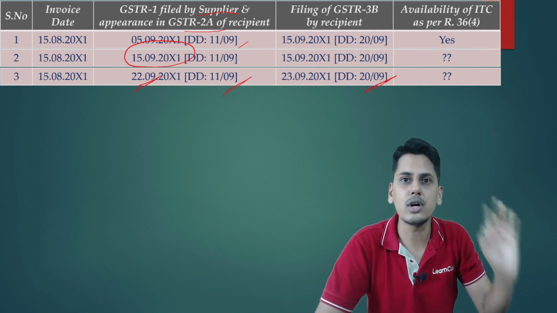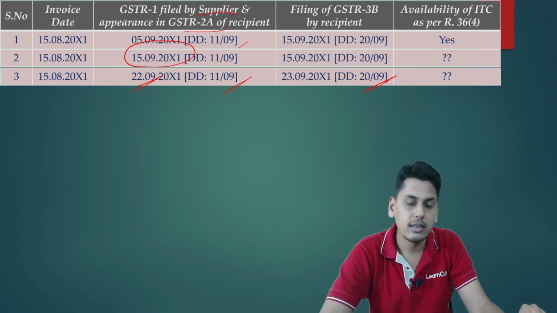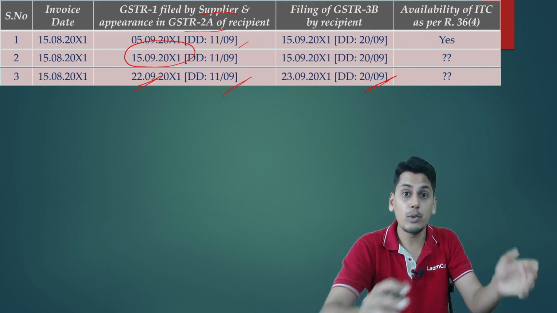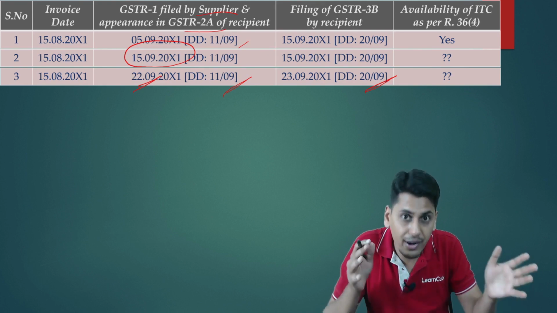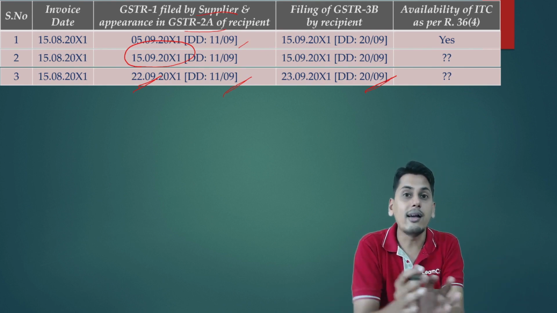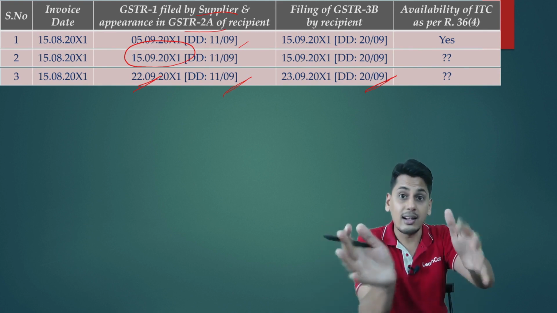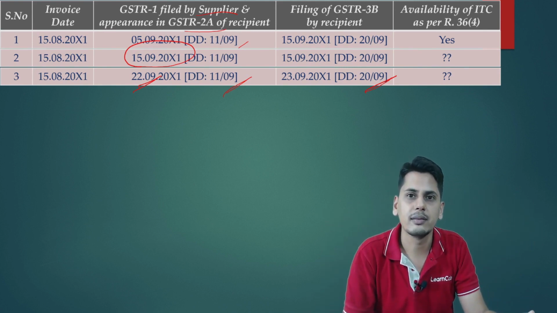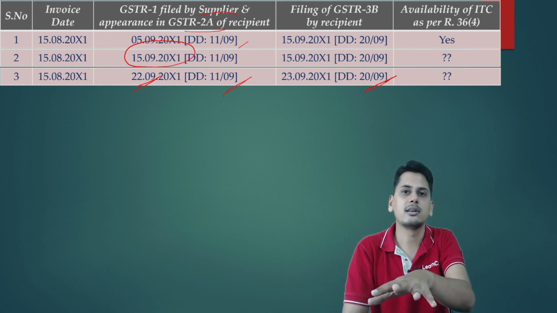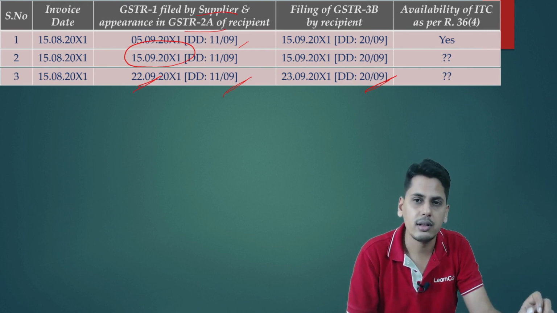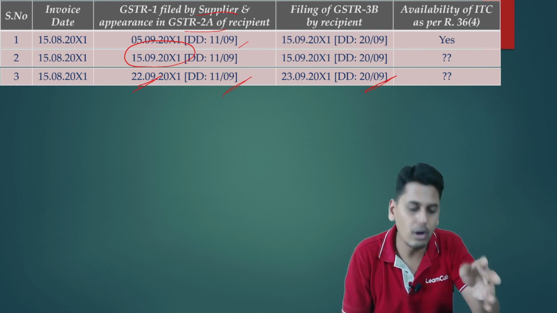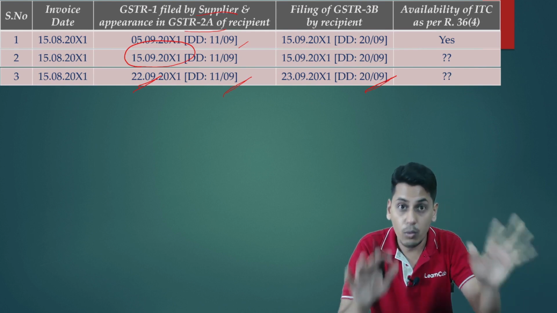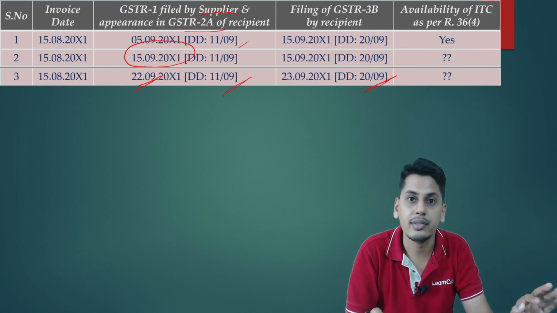I am ready to face those consequences because of the working capital loss. If I am not able to take the credit, I have to pay my entire output tax. If I am filing the returns in a delayed manner, I will have to pay only late fees, but at least I can subtract my input tax credit. The interest cost or the working capital loss is more. So I am ready to pay whatever nominal late fees there are for delayed filing of returns. But I want to wait and let it appear in my 2A. Then I will file the returns.